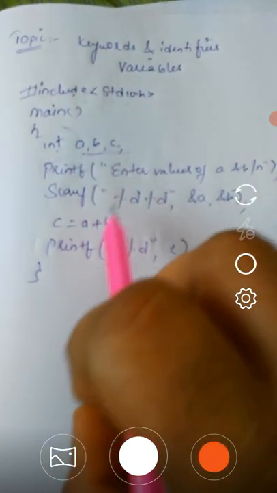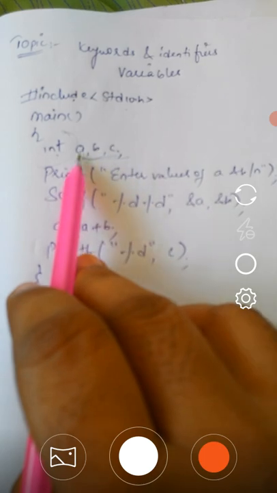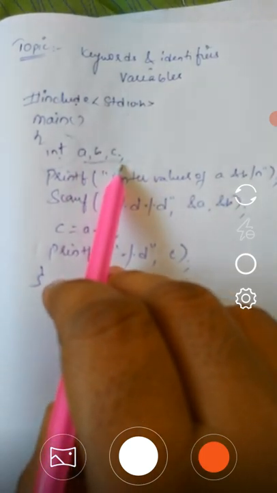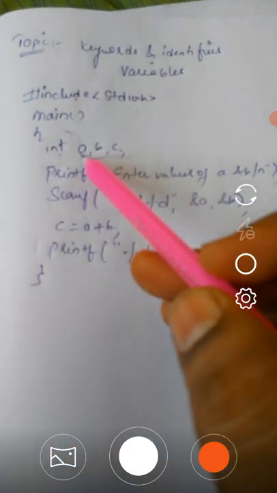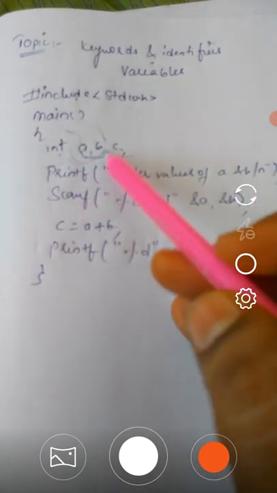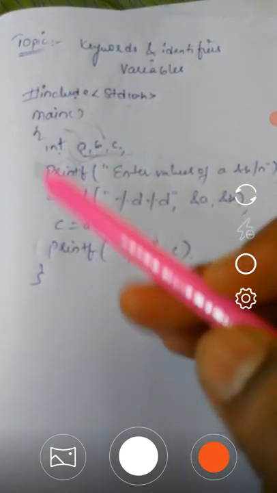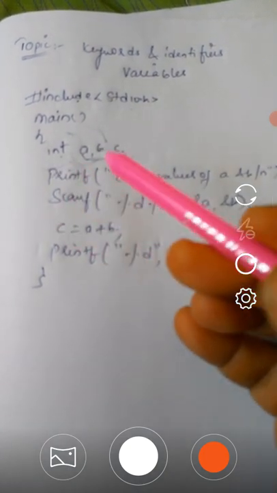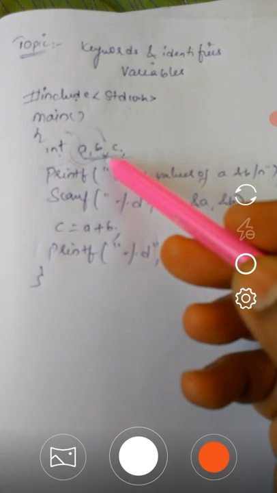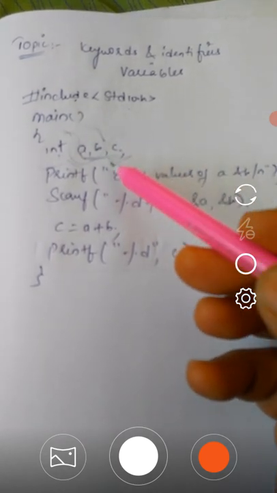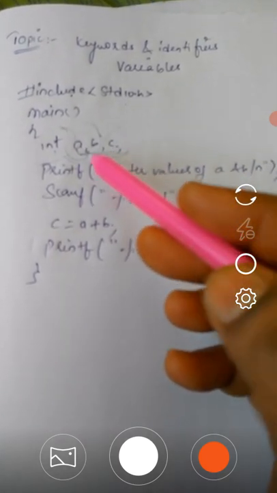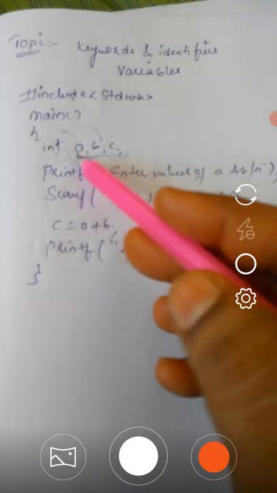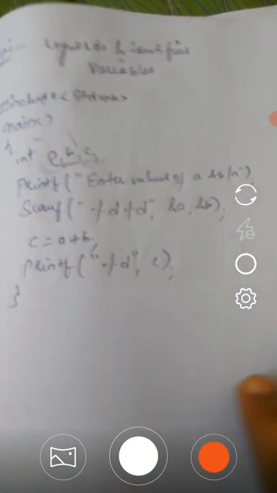For every execution of this program the values of A and B are going to change because we are reading the values of A and B, not C. If we are reading the values of A and B, for every execution we can change the assigned values of A and B. Whenever we change the values of A and B, automatically C is also affected. That's why we can call all these variables, and also identifiers.